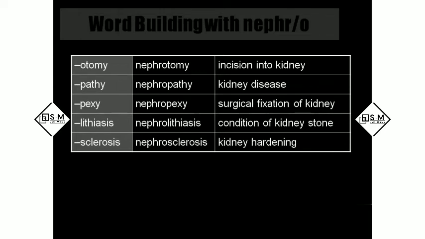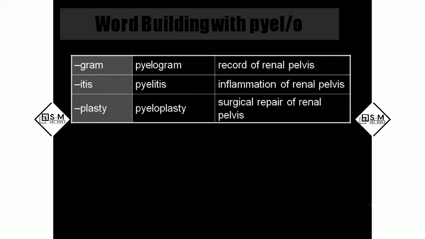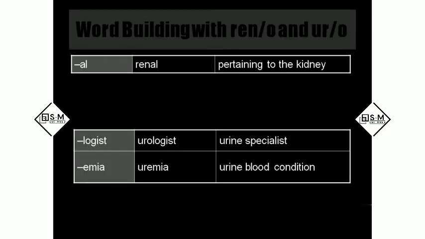Nephrolithiasis, abnormal stone formation in the kidney. Nephrosclerosis, kidney hardening, which is quite opposite to nephromalacia. Nephromalacia means kidney softening, nephrosclerosis means kidney hardening. Pyelogram, record of the renal pelvis. Pyelo means renal pelvis. So pyelitis, inflammation of the renal pelvis. Pyeloplasty, surgical repair of the renal pelvis. Renal, pertaining to the kidney.